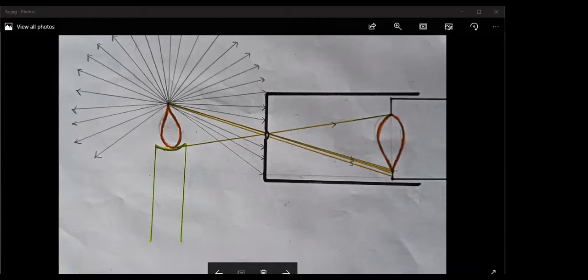Just to add to what Rajesh is asking, from the candle flame, light rays are coming out in all directions. That's the reason each of those arrows that you see shows light rays. Depending on whether the object these light rays fall on is transparent, translucent, or opaque, you'll have different behavior.